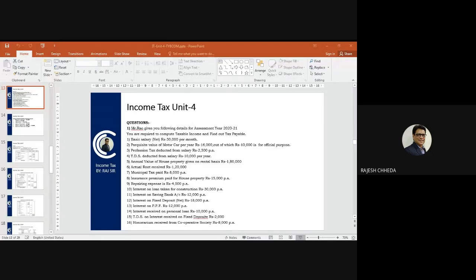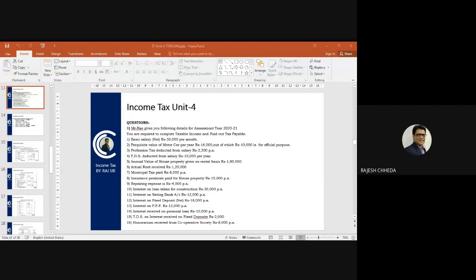In gross annual value, you will compare 3 items: municipal valuation, fair rent, and standard rent. Here they have given the annual value of house property directly, so we assume that is the amount, 1,80,000. Compare it with actual rent 1,20,000. Whichever is more will be considered as your annual value, and that will be 1,80,000.